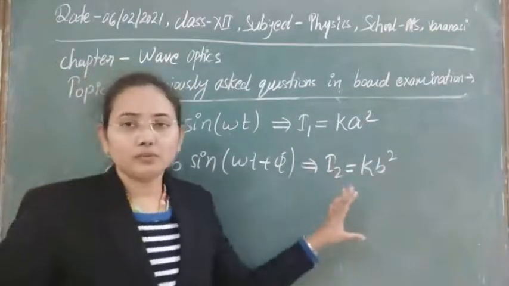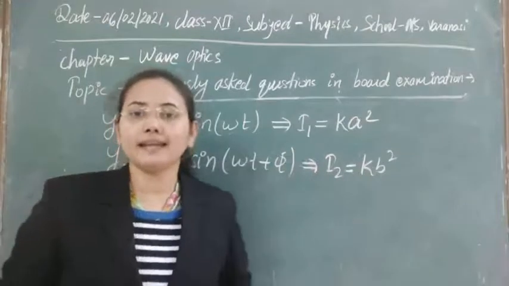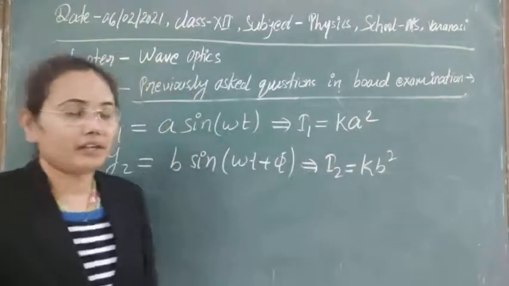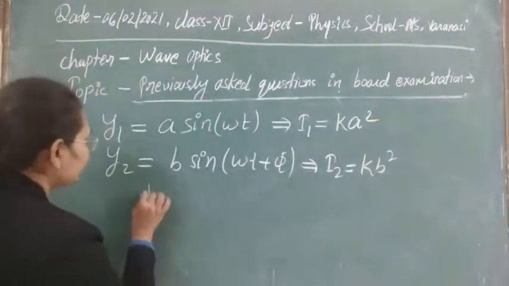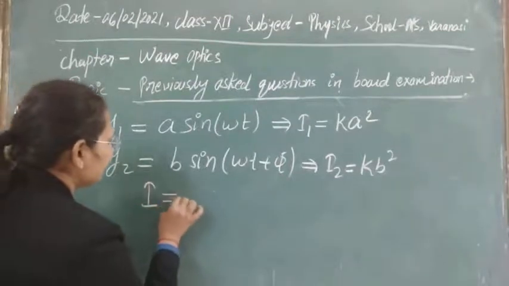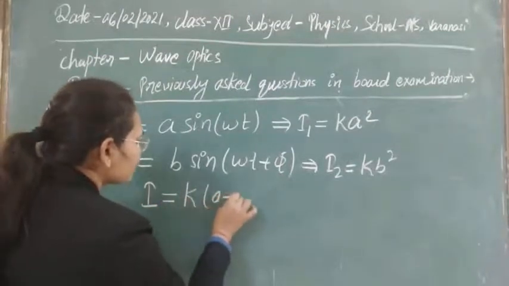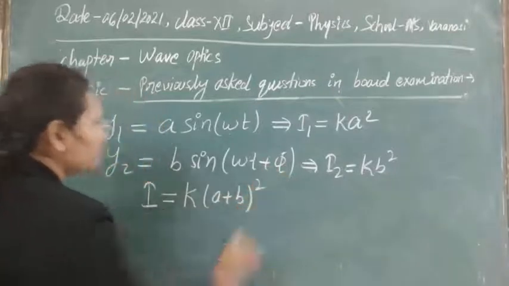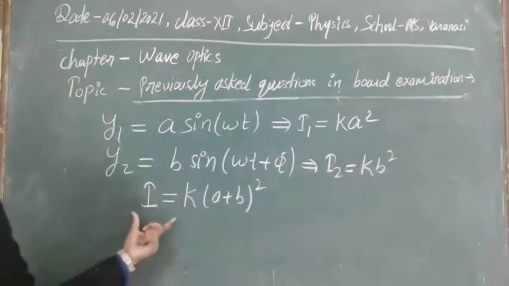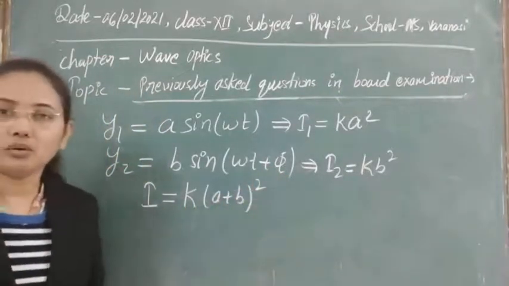Now these two waves are allowed to superimpose over each other. What will the resultant intensity be? The resultant intensity I is proportional to the square of the sum of the amplitudes, so I is proportional to (A plus B) whole square.